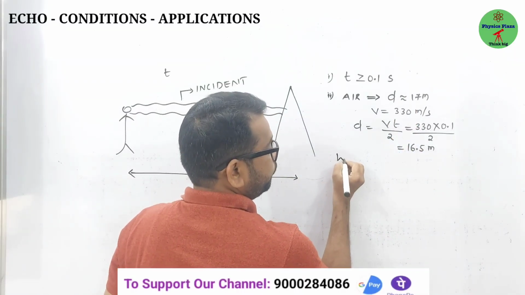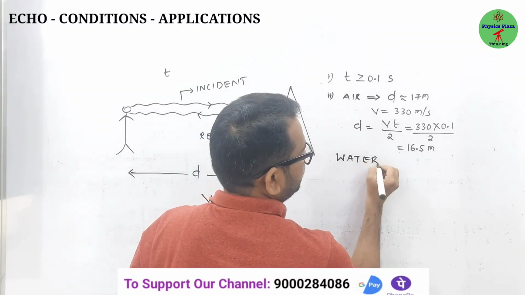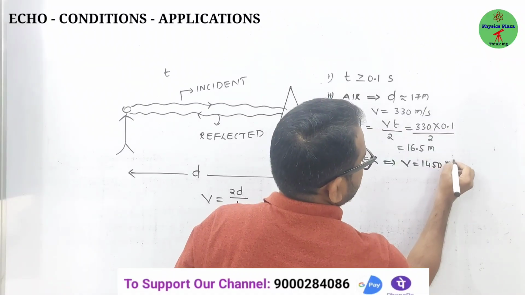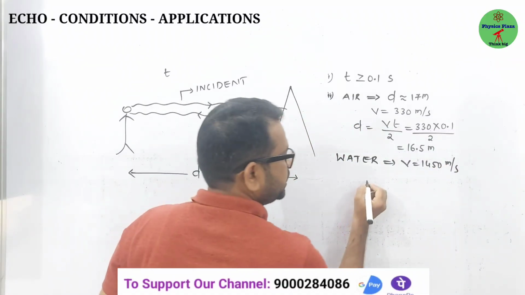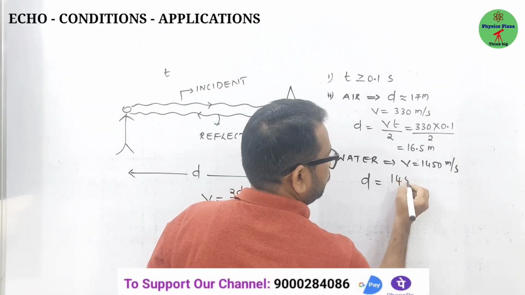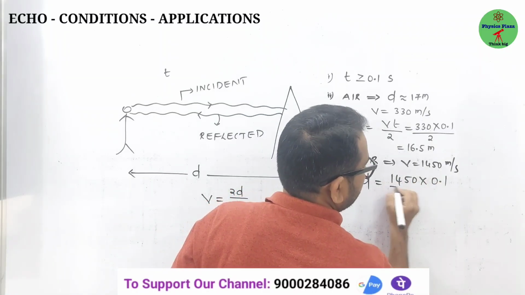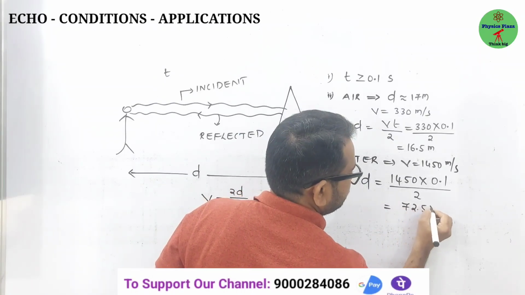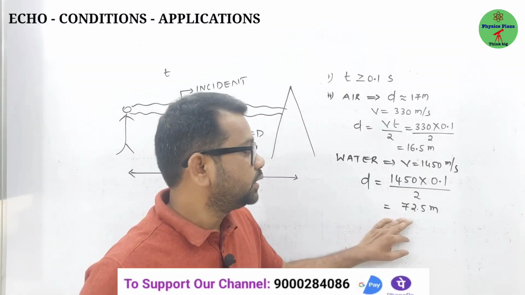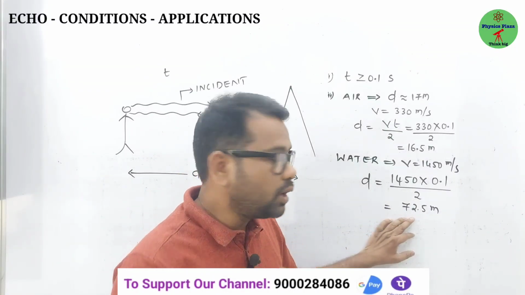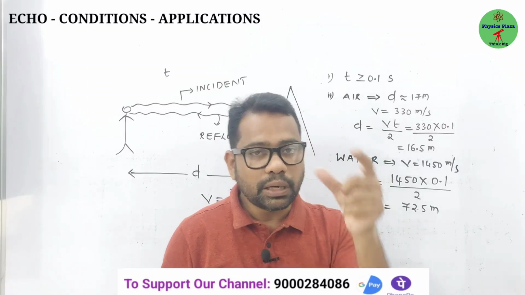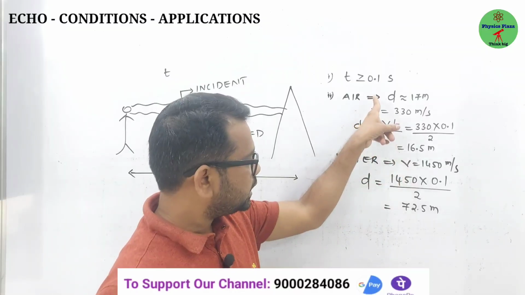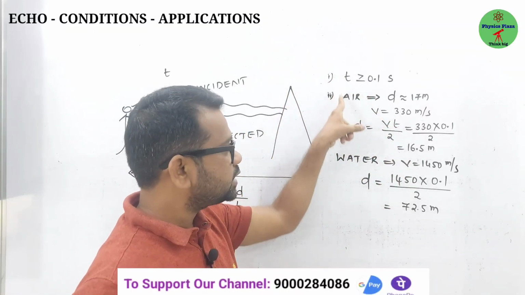But children, in water it is different, very important. In water, the speed of sound is approximately 1450 meters per second. Then what should be the minimum distance here? d is equal to 1450 into 0.1 by 2. So this will be 72.5 meters. This is the minimum distance that must be there in water between the reflector and the source of sound to hear the echo. This is the second condition. The first condition is about time, the second about distance.